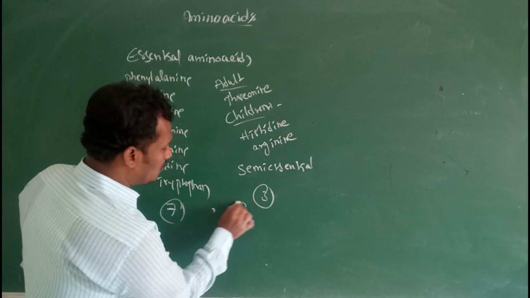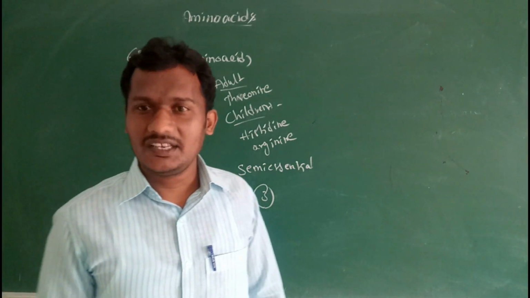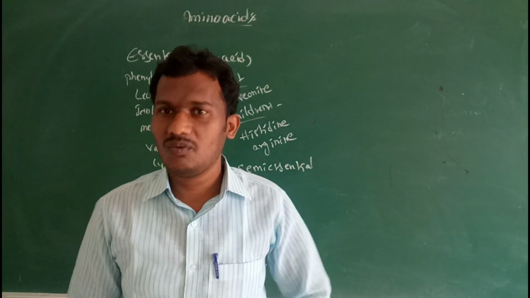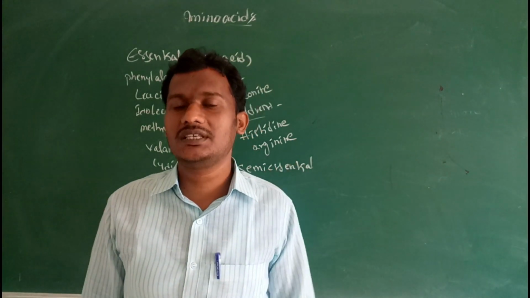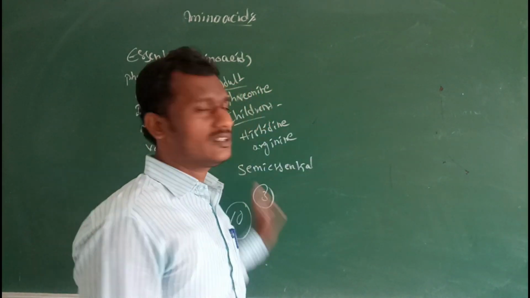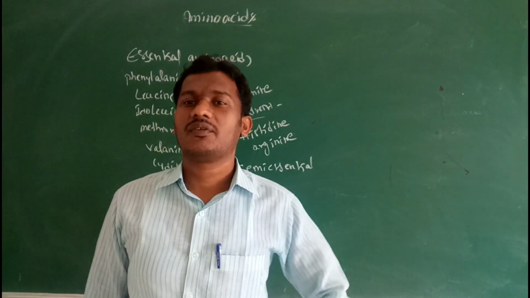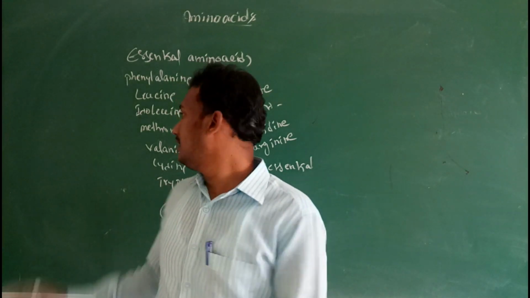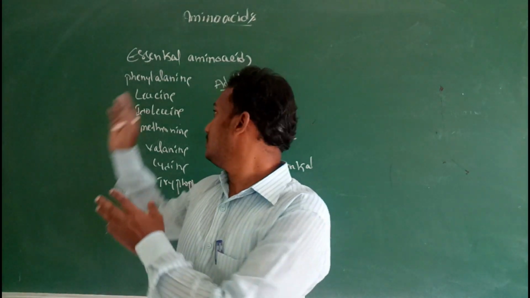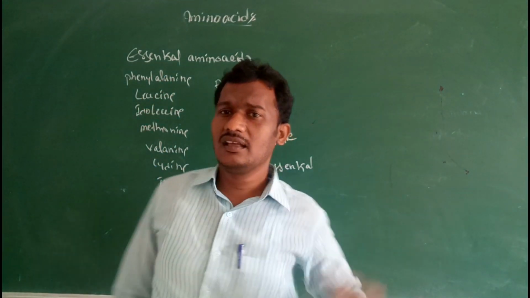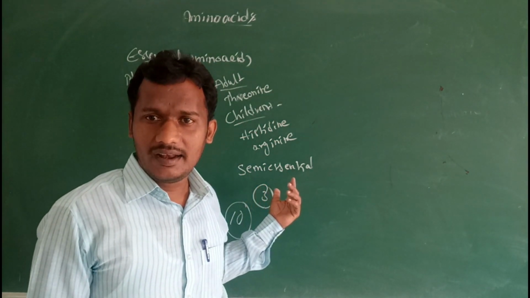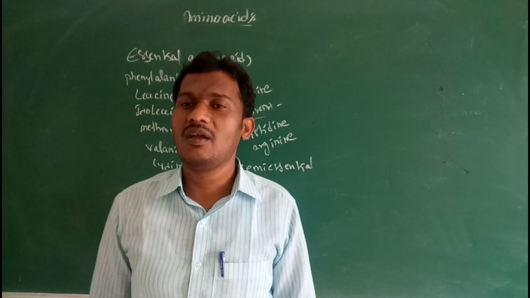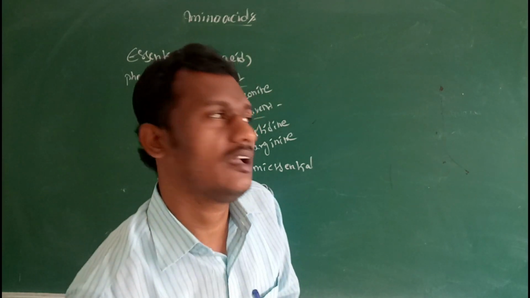So in animals, totally 10 amino acids are essential. The remaining 10 are known as non-essential. Plants have the ability to synthesize all these 20 types of amino acids from raw materials. Animals do not have the capability to synthesize these 10 amino acids. So the mandatory 7, then 3 in a semi-essential condition, so 10 are known as essential amino acids, and the remaining 10 are known as non-essential amino acids.